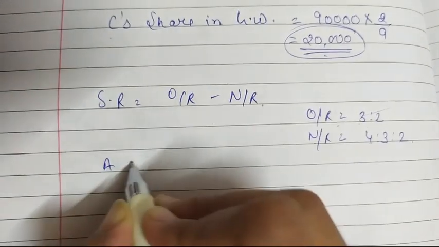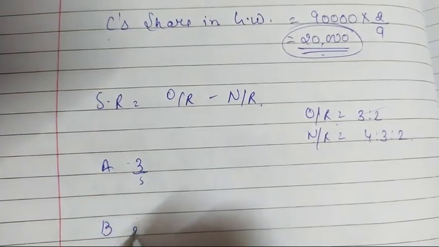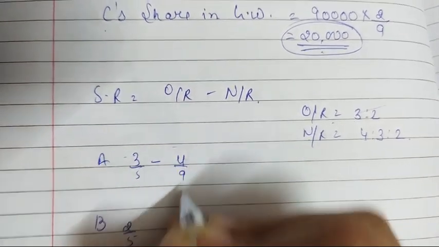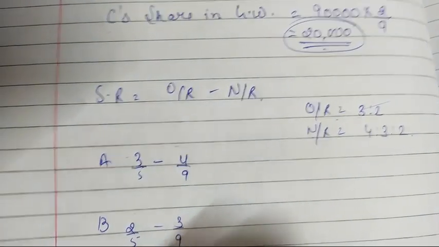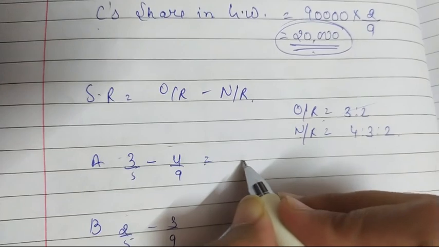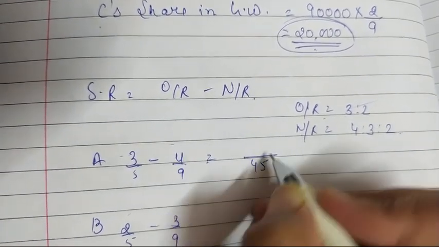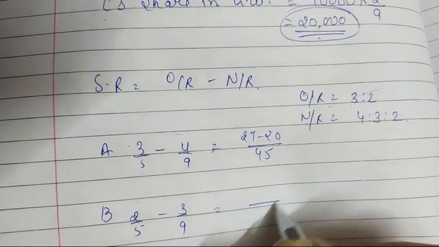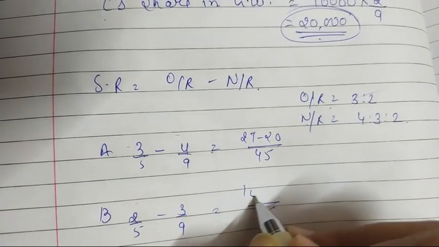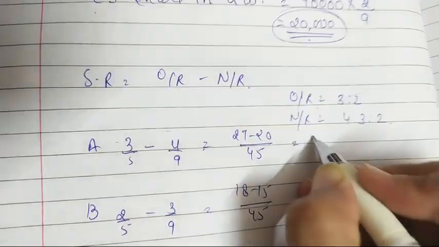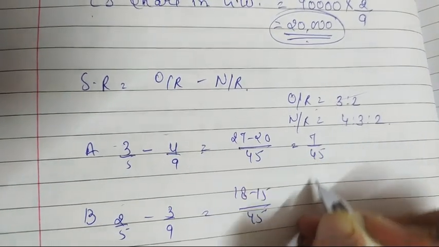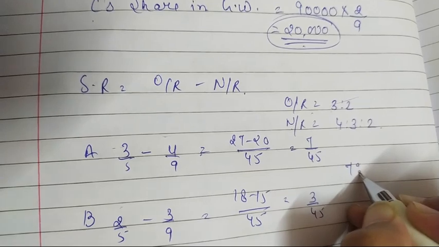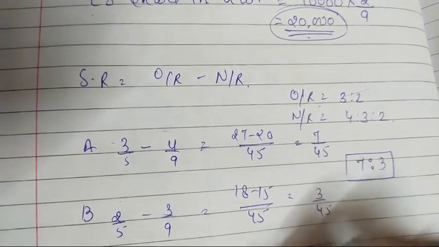For A and B, that is 3 by 5, 2 by 5 minus 4 by 9, 3 by 9. So it will become 45, 27 minus 20, it will become 45, 18 minus 15. So it is 7 upon 45 and 3 upon 45. So our sacrifice ratio is 7:3.